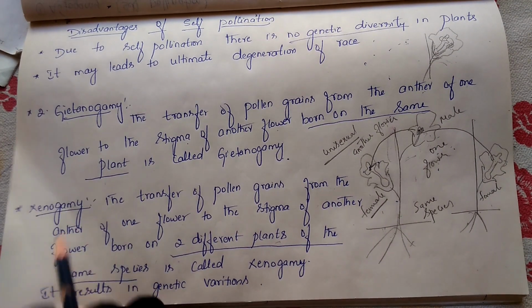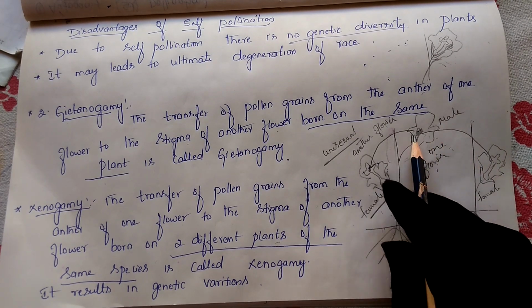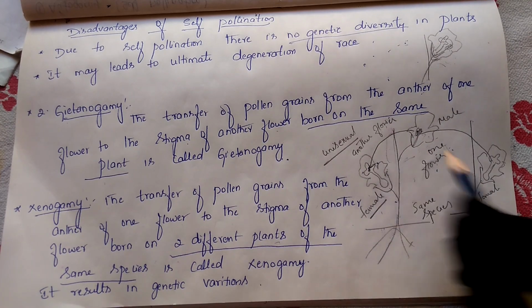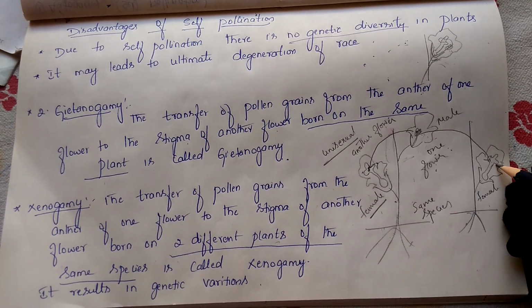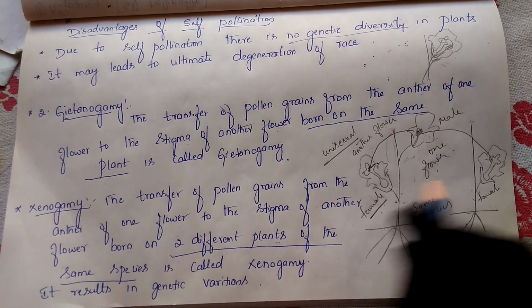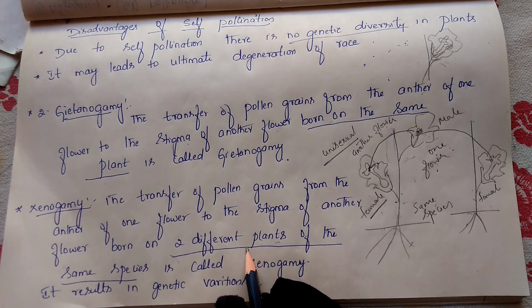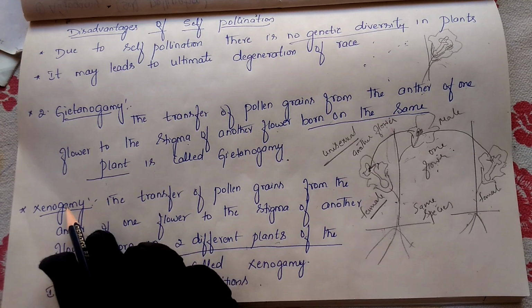So xenogamy means what here? Transfer of pollen grains from the anther of one flower to the stigma of another flower born on two different plants belonging to the same species is called xenogamy. Remember these points, they will give the meaning for your definition.